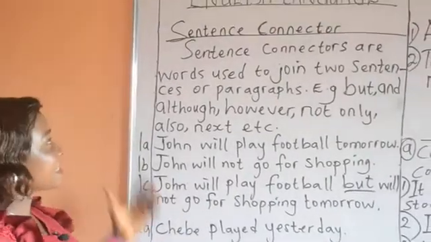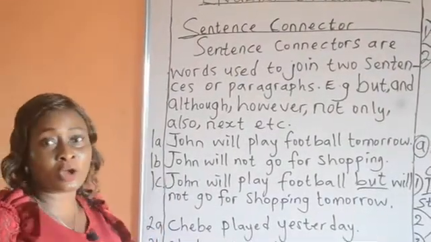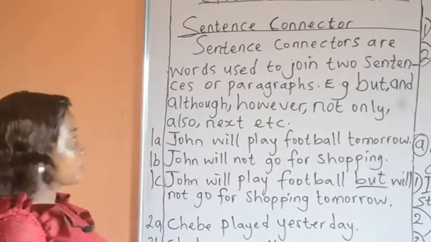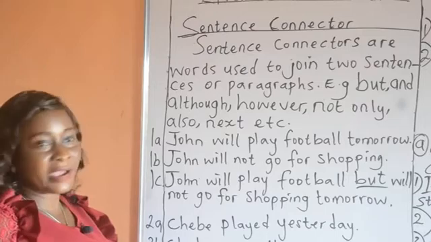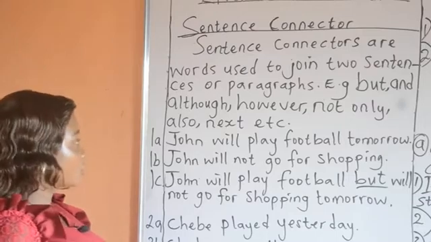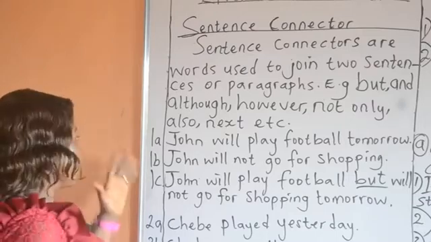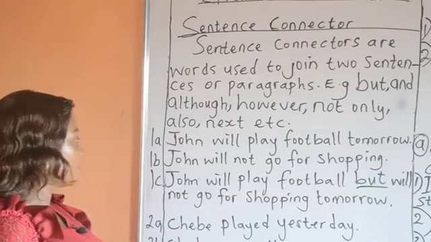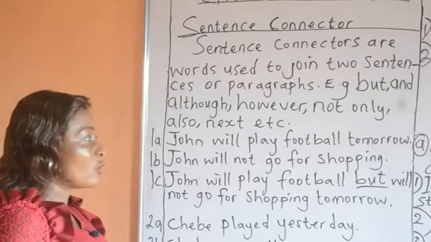Sentence connectors are words used to join two sentences or paragraphs, for example, but, and, although, however, not only, also, next, etc. 1A, John will play football tomorrow. 1B, John will not go for shopping.